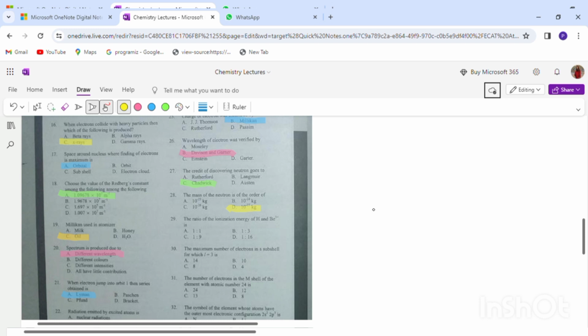Now here we have calculation, so we need to calculate here.